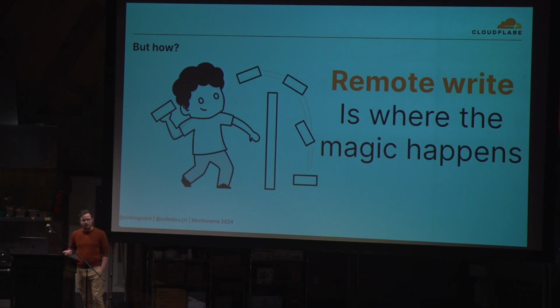I assume most people here who are vaguely familiar with the Prometheus ecosystem have heard of remote write. For the uninitiated, remote write is a mode of Prometheus that allows us to use Prometheus's scraping abilities to gather data, but then ship that data off to something else over the network. Crucially, that doesn't have to be Prometheus.